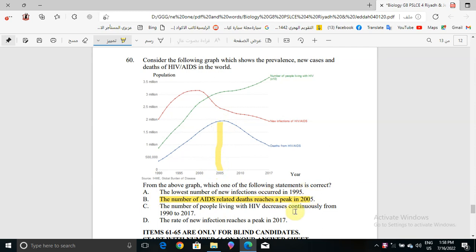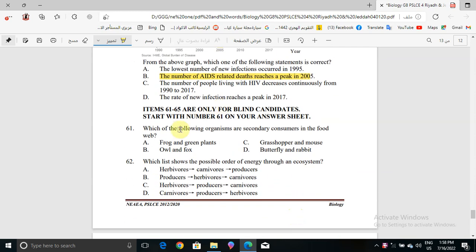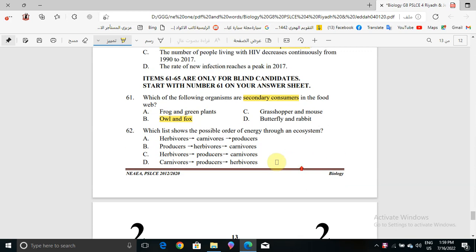Okay, now in question number 61, which of the following organisms are secondary consumers in the food web? We have frog and green plants, owl and fox, grasshopper and mouse, butterfly and rabbit. Secondary consumers means it is owl and fox. Okay, now in question number 62, which list shows the possible order of energy flow throughout an ecosystem?